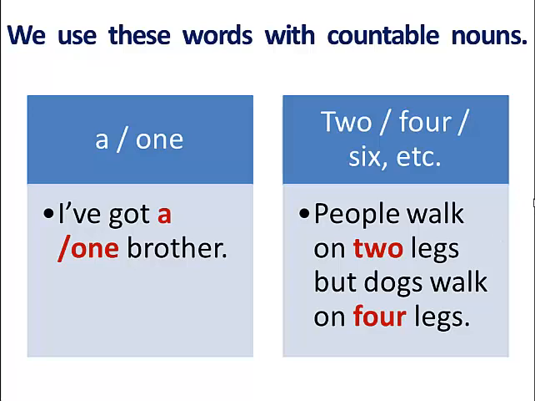We use these words with countable nouns. We use the indefinite article a and number one. For example, we say I've got a brother or I've got one brother. We can also use numbers like 2, 4, 6. For instance, people walk on 2 legs, but dogs walk on 4 legs.